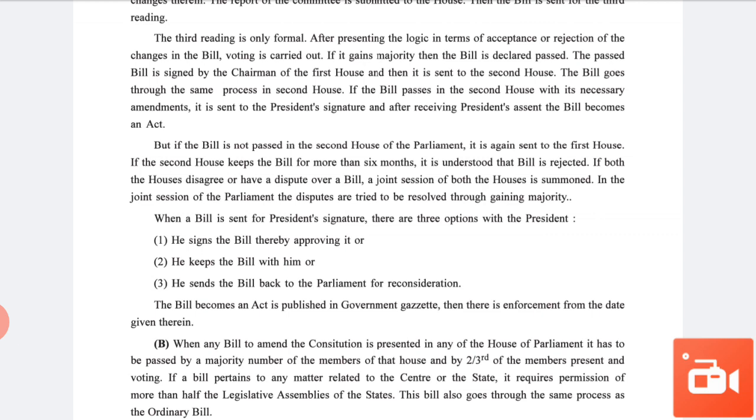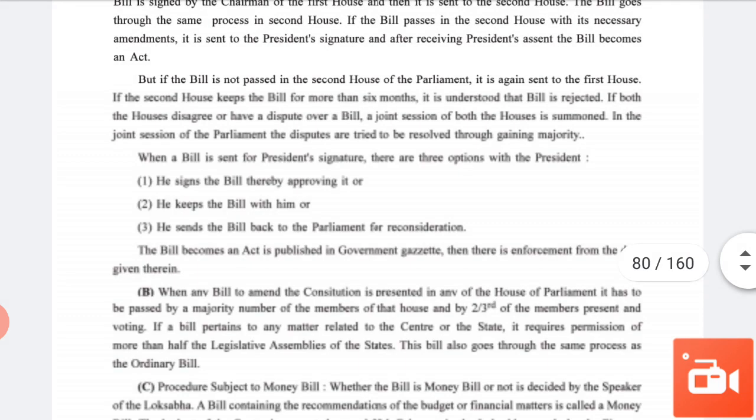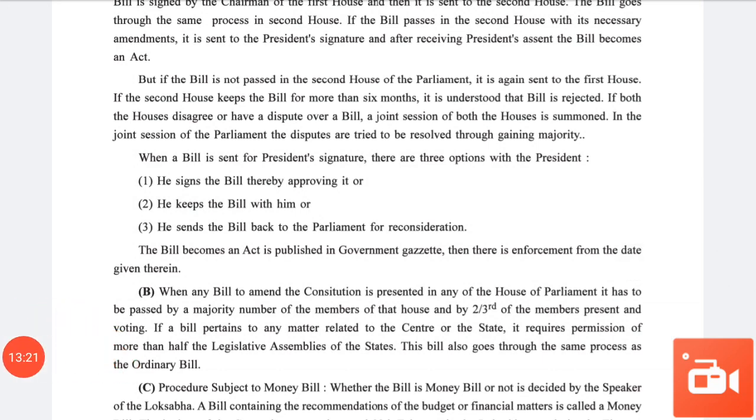If both the houses disagree or have a dispute over a bill, a joint session of both the houses is summoned. In the joint session of parliament, the dispute is tried to be resolved through gaining a majority. If both the houses do not agree with the bill and a dispute over a bill has been created, then a joint session of both the houses is summoned, and in that meeting they gain a majority